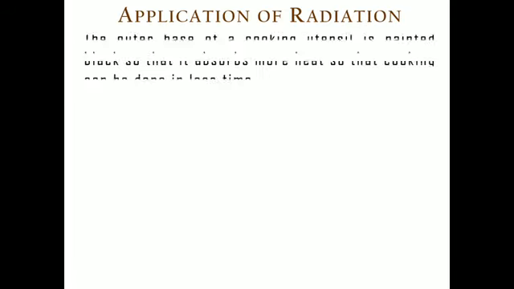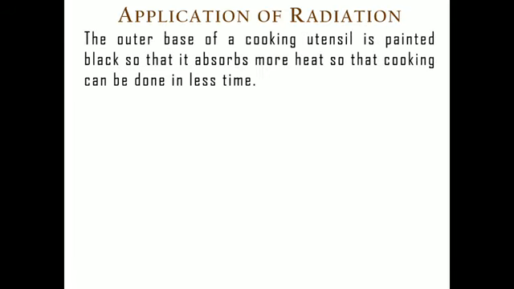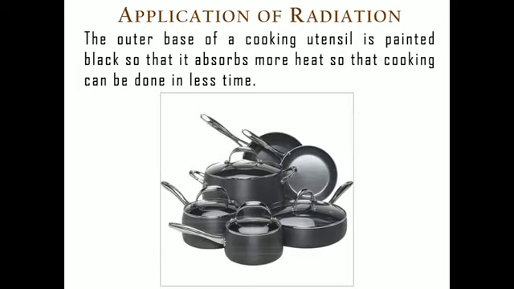Okay, now there is one more application: our cooking utensils. If you have seen, normally these cooking utensils are black in color from the outside. Why? So that they can absorb more heat, so that we can cook the food very easily, in very less time, to improve the efficiency. So this is again the benefit of radiation being absorbed by a dark colored object.